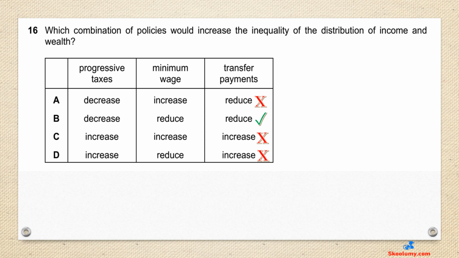Reducing minimum wage means low-paid workers would earn less, widening the gap between high-income and low-income earners. Transfer payments increase purchasing power of the poor.